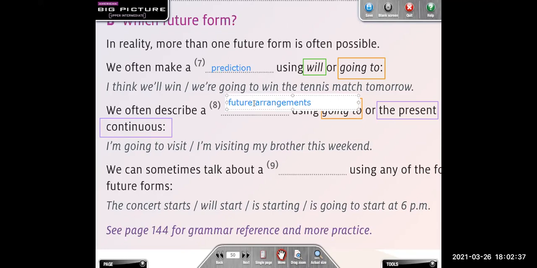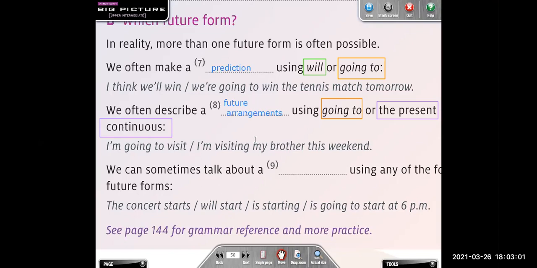Future plans or future arrangements. What was the difference between going to and the present continuous? For the plans. The present continuous for fixed future arrangements.